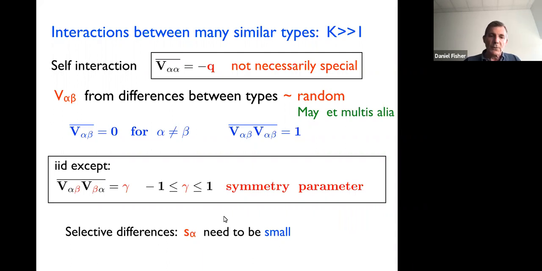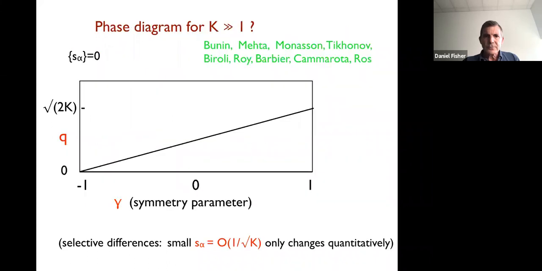So, for the most part, I'm going to ignore these selective differences. They need to be small, and I'll say something about that. That's rather important towards the end. Okay, so what is the phase diagram of this?